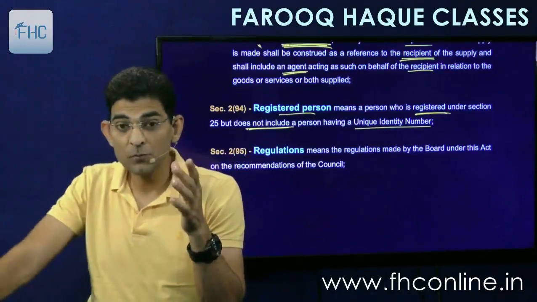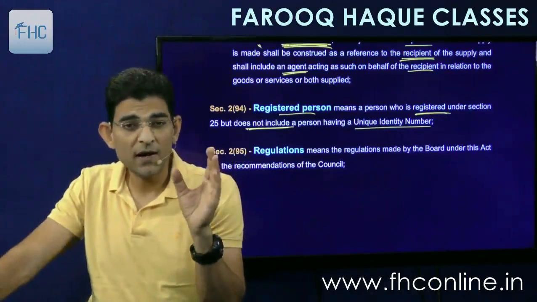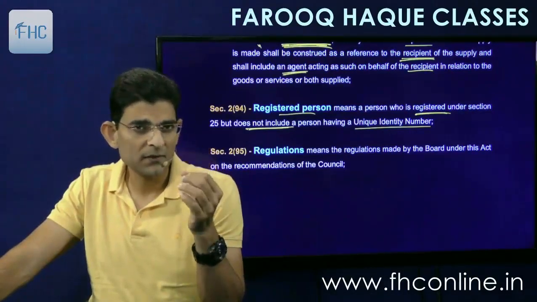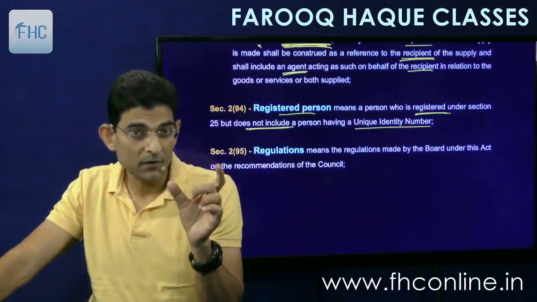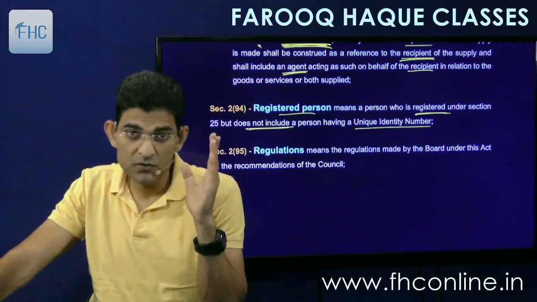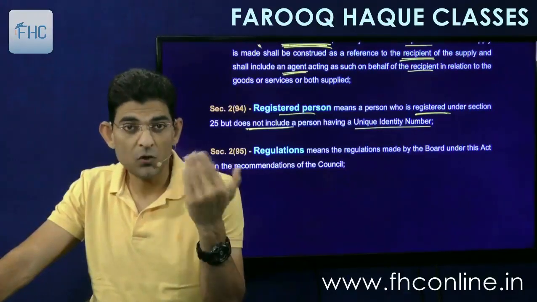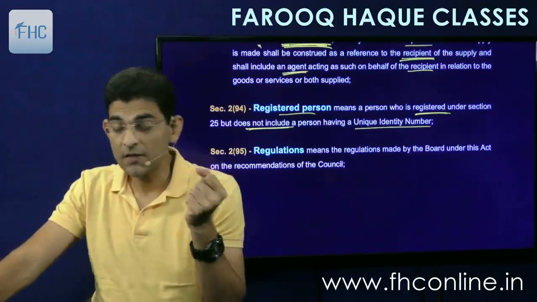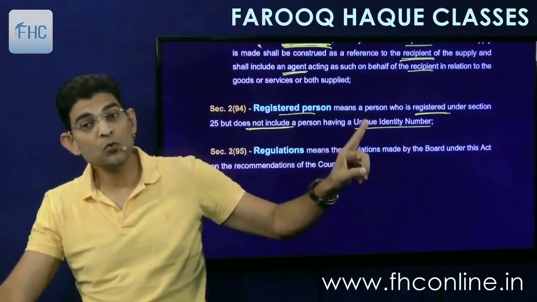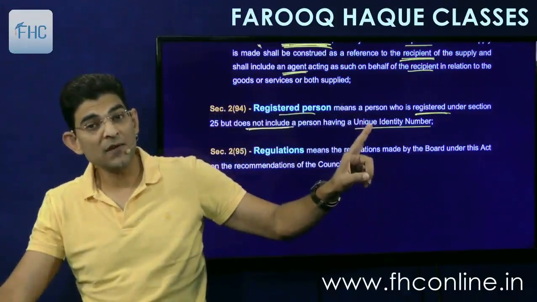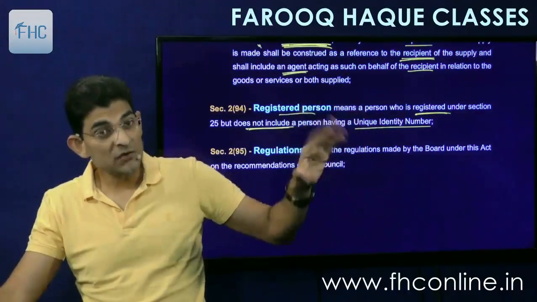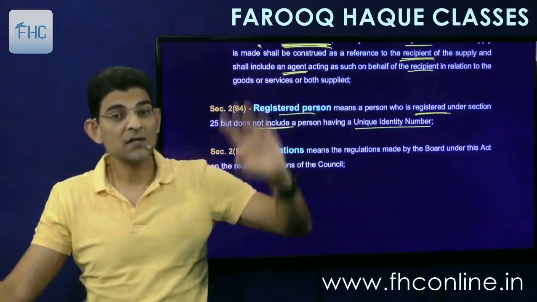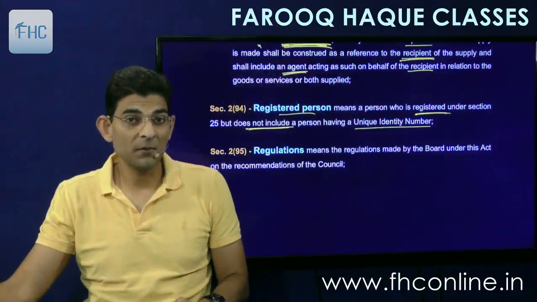A person like foreign diplomatic missions in India, they are not liable to pay tax, but they are still registered. So they are given a unique identity number for just the purpose of accounting of their transactions, nothing else. So these people to whom UIN is given, they are not to be considered as registered persons, though they are registered, but they are not considered as registered persons, remember.